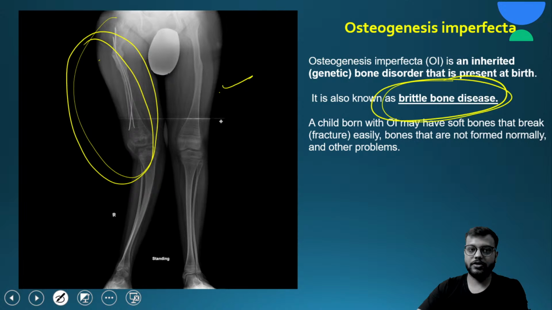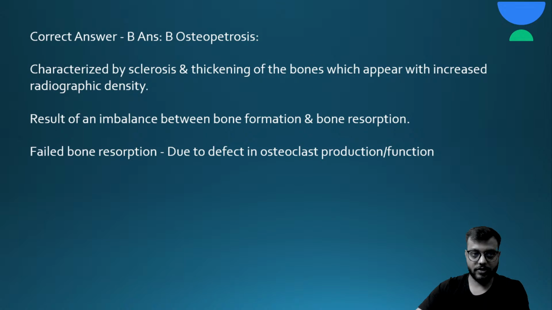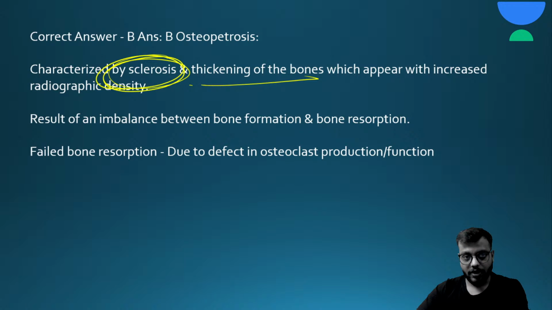So the answer is your osteopetrosis, also called as the marble bone disease. Okay, and it is due to sclerosis and thickening of the bone. And the defect जो होता है इसमें, it is failed bone resorption due to defect in the osteoclast production and the function. तो osteoclast से related ये disorder होता है, ये याद रखना, called as the marble bones or the Albers-Schonberg disease. Okay, this is a typical radiograph. See increased bone density and the thickness in osteopetrosis.